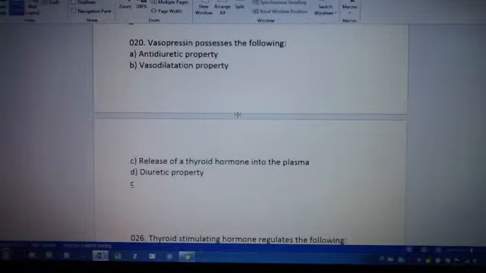Next one. Vasopressin possesses the following. It is A, antidiuretic property, B, vasodilation property, C, release of thyroid hormone into the plasma, and D, diuretic property. The answer is C, release of thyroid hormone into the plasma. So that's what vasopressin does.